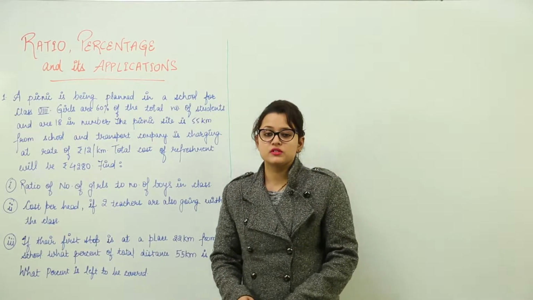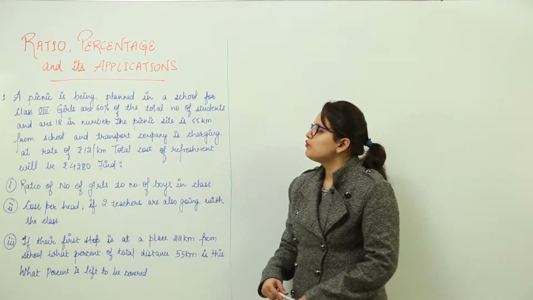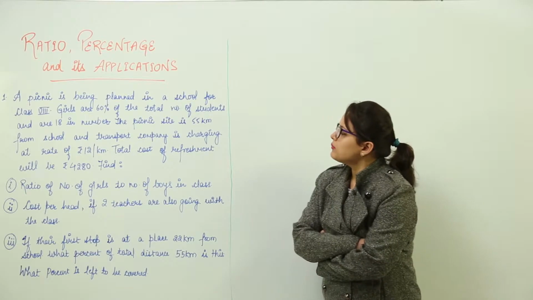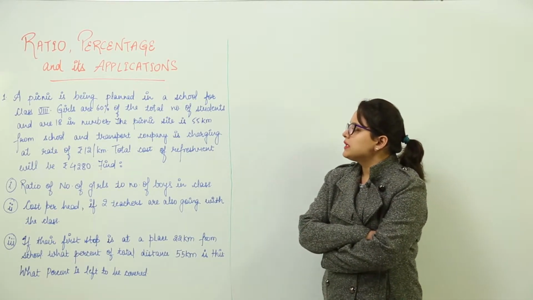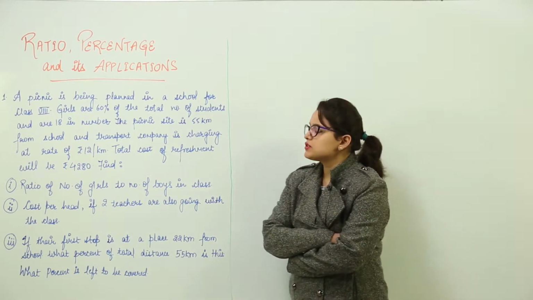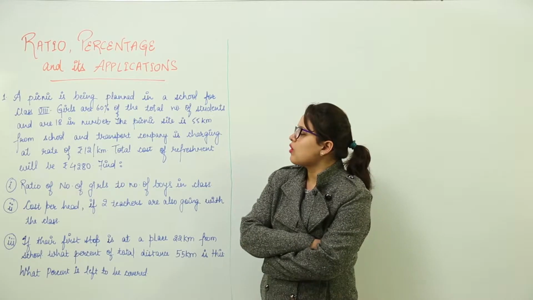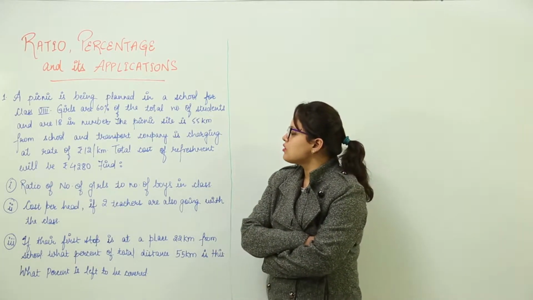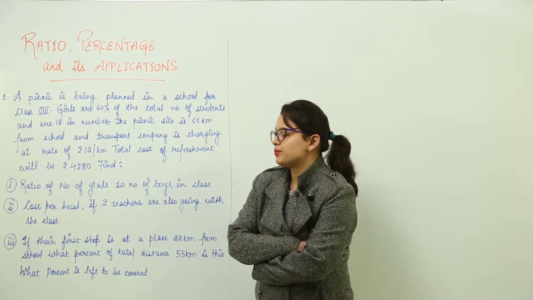Moving on with the questions, let us start. A picnic is being planned in a school for class 8. Girls are 60% of the total number of students and are 18 in number. The picnic site is 55 kilometers from school and the transport company is charging at the rate of rupees 12 per kilometer. The total cost of refreshment will be rupees 4280, right?